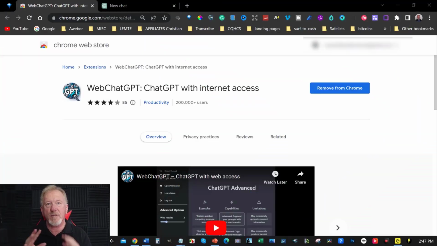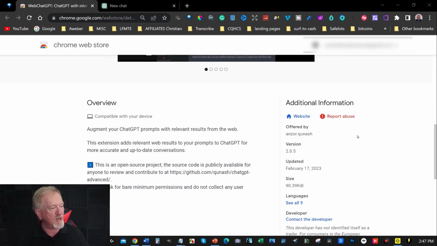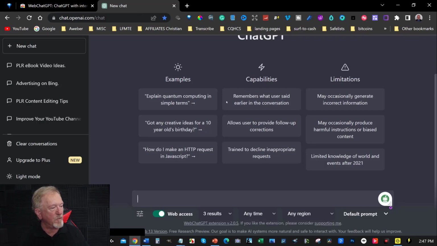Now if you go directly to the website of ChatGPT and sign up there, you won't be able to access the internet. However, you will need to use a Chrome extension to be able to access the internet, and I'll leave a link for that in the description down below. Now, it's completely free, and it looks almost identical to the regular ChatGPT, except it does have a couple of new features. Click on here, we'll have a look at what those new features are.